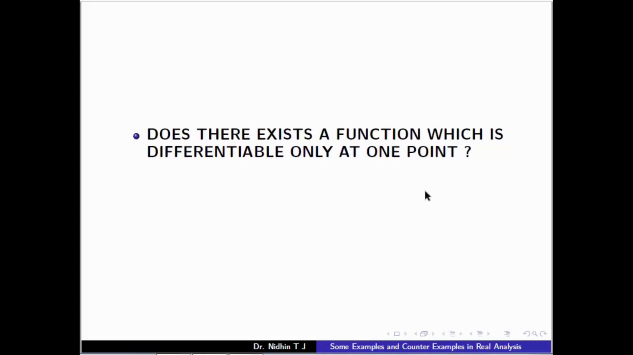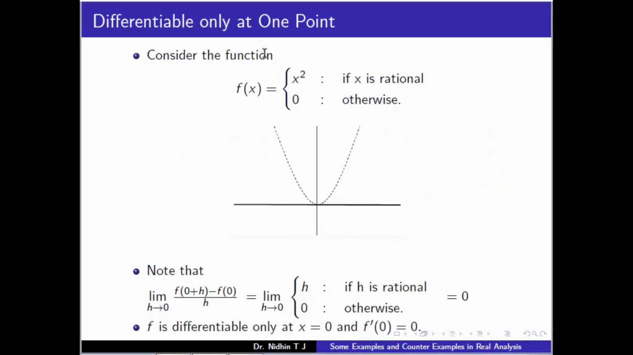The answer is yes. The construction is the same as in the continuity case. There we used mod x. Here we take x square. So consider the function f of x equal to x square if x is rational and 0 otherwise. That graph will be like this, so it is a dotted one. For x not equal to 0, it is clear that it is not continuous, so it is not differentiable. Only at 0 we have to verify.